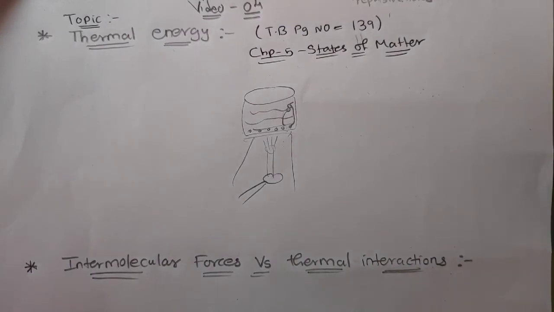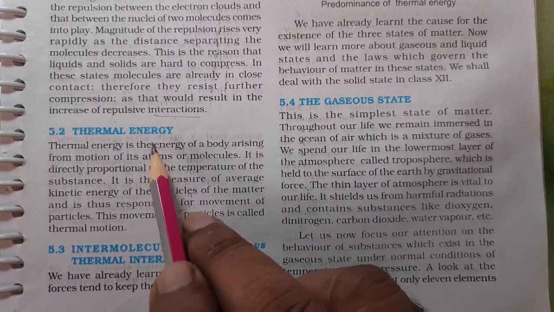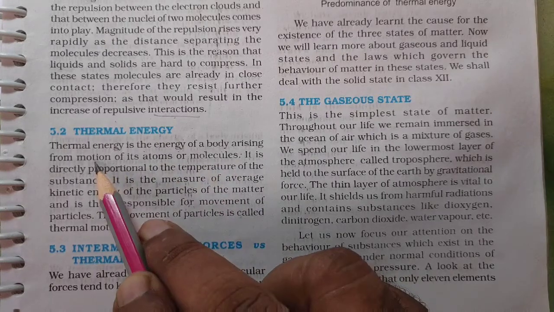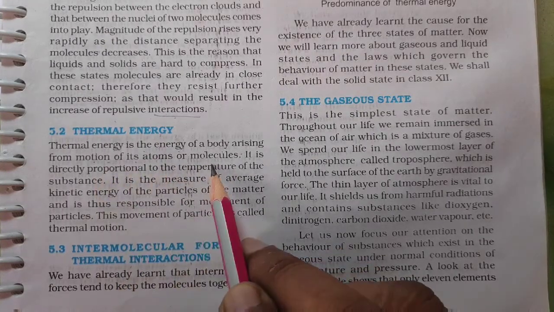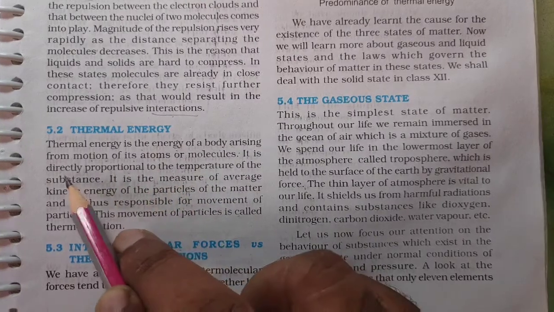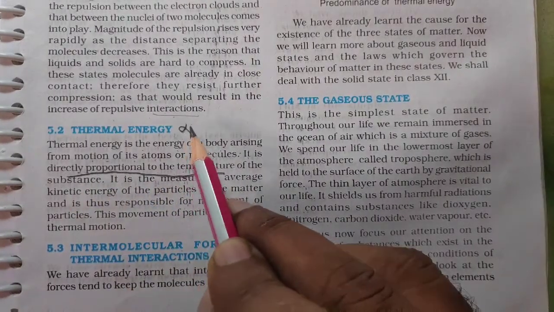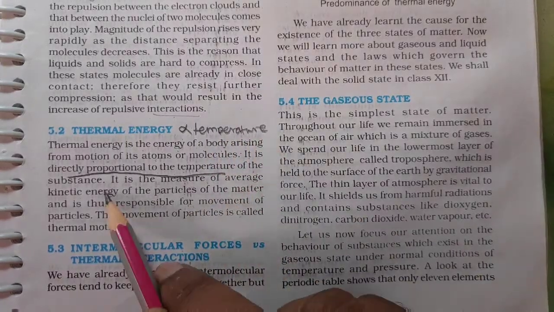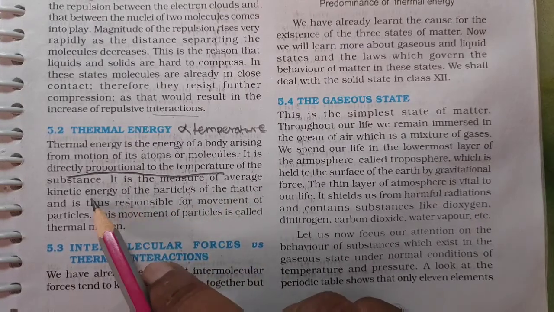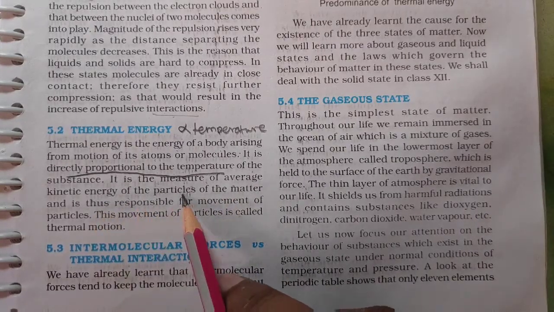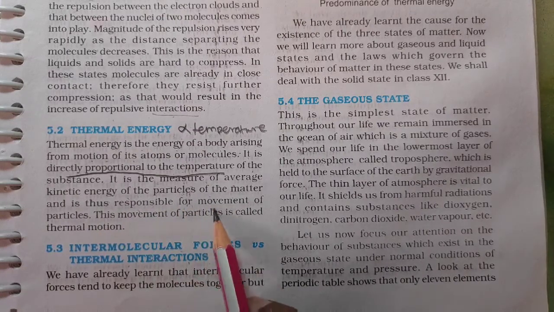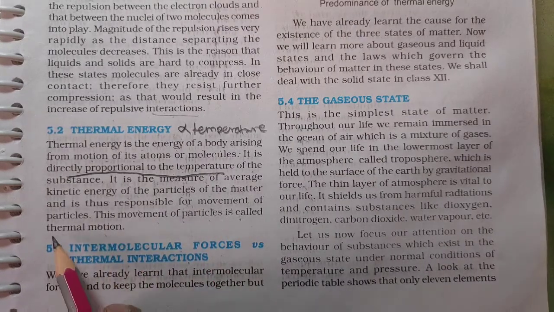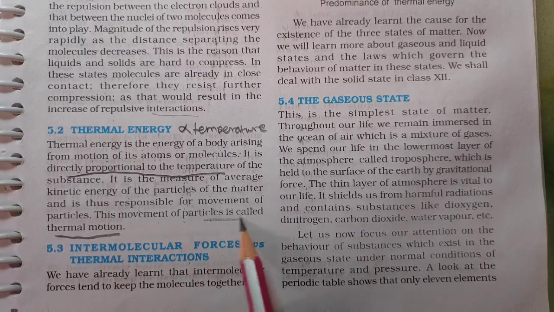Okay, so now in your textbook what is given? See, thermal energy, this is the topic we are discussing. Thermal energy is the energy of a body arising from the motion of its atoms or molecules, and it is directly proportional to what? This is very important. Thermal energy is directly proportional to temperature, right? You can write this as a note. It is the measure of average kinetic energy, energy in motion of a particle of matter, and is thus responsible for movement of particles. This movement of particles is called thermal motion, right? The movement of particles due to heat is called thermal motion.